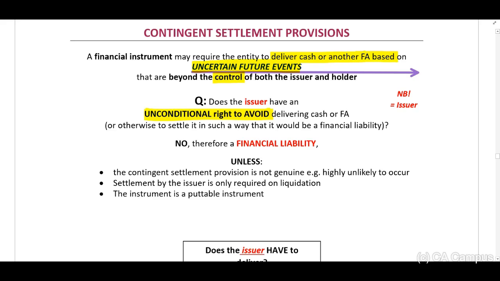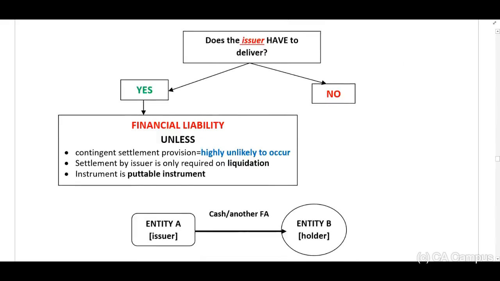Therefore, if our answer is no, that there is no unconditional right to avoid, what does this mean? The issuer has to deliver. Therefore, the issuer has an obligation and needs to recognize a financial liability. Now, you can work through the rest of this page.